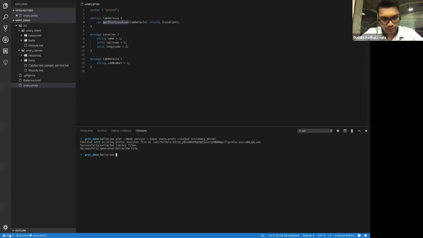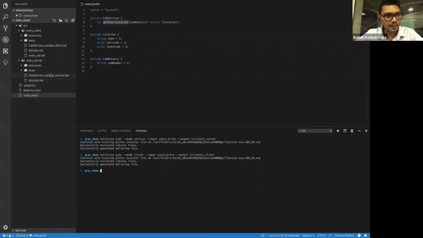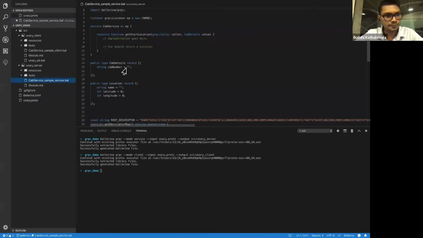I also generate my client code. My output should move to Unary client. Okay, simple as that. And I'll explain this service code and the client code.